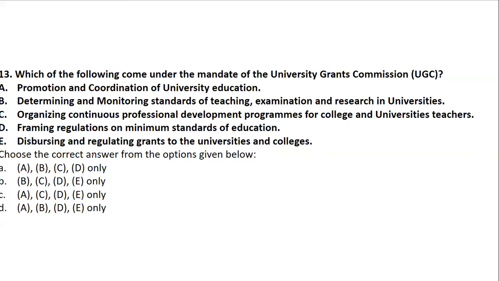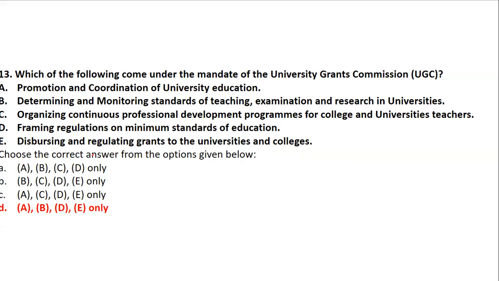So if you see, option A, promotion and coordination of university education, yes, that falls under the mandate of UGC, no doubt. Then monitoring the standards of teaching, examination, and research, yes, it also comes under the mandate. Organizing continuous professional development is not under UGC, but it is with the respective institution. That does not fall under UGC.